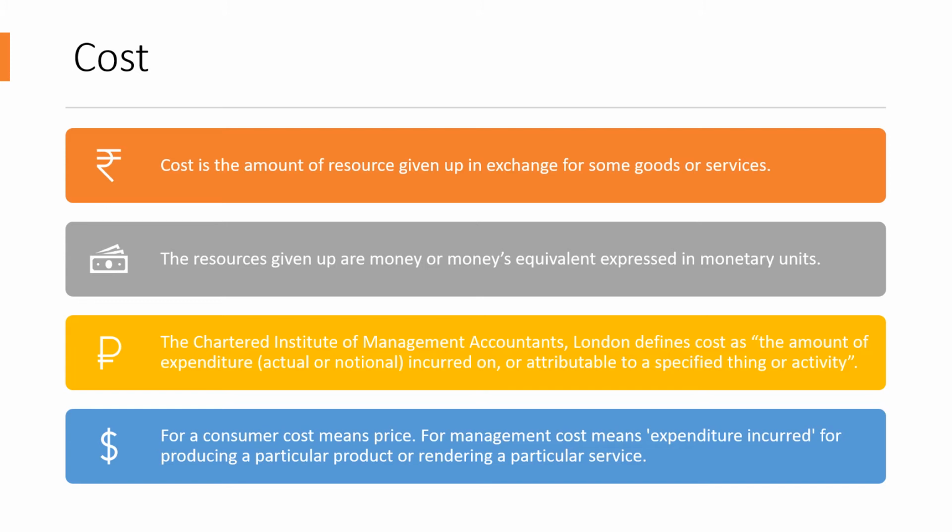So all the types of expenditure put together which have been incurred to make this product is called as the cost. For a consumer, cost means the price. But for management, cost means expenditure incurred for producing a particular product or rendering a particular service. So now we are clear with the idea of what cost is.